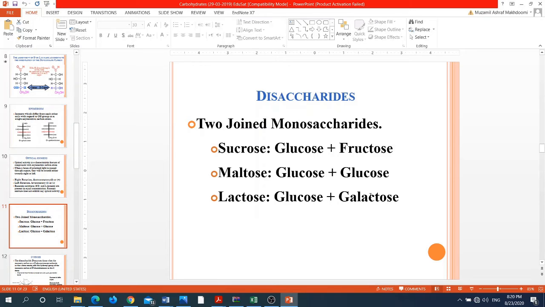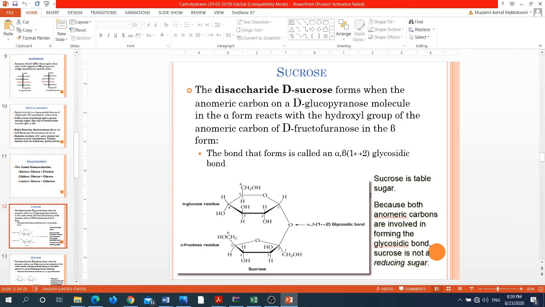So here in disaccharides, the monosaccharides are linked together and form a disaccharide. Examples of the disaccharides include sucrose, which is made up of glucose and fructose; maltose, which is composed of glucose and glucose; and lactose, which is composed of glucose and a molecule of galactose.